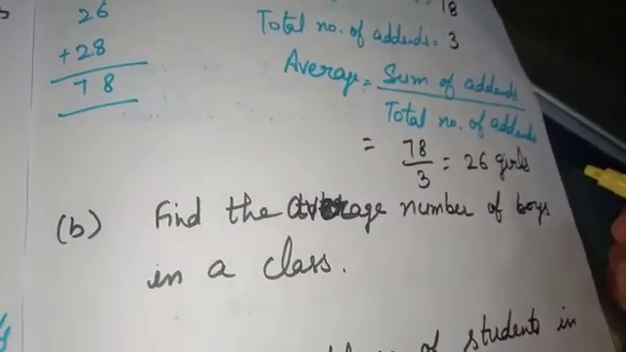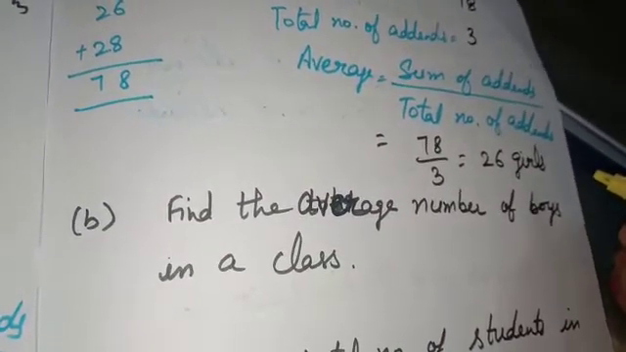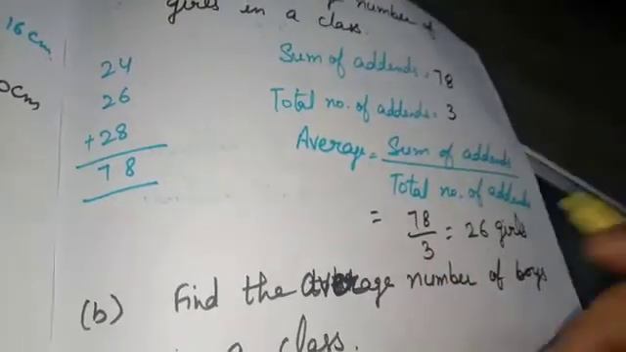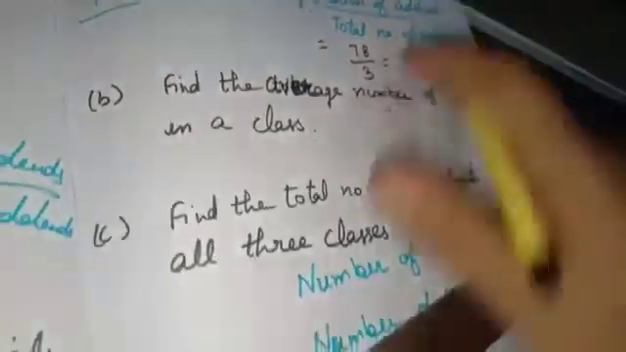Okay. In the same way, second part is find the average number of boys in a class. So, how can we find? In the same way. Okay. This part you will do on your own.